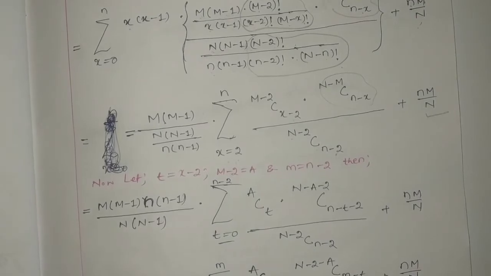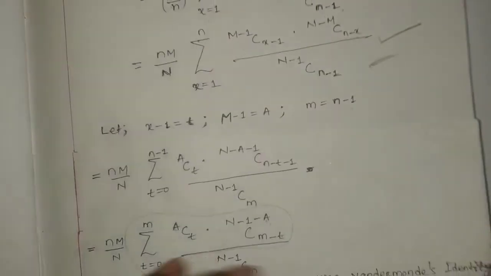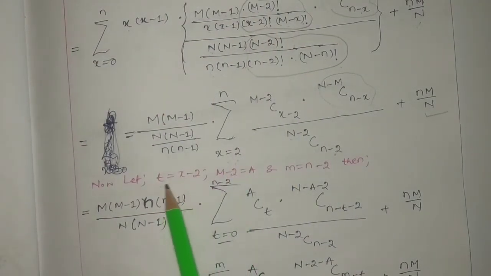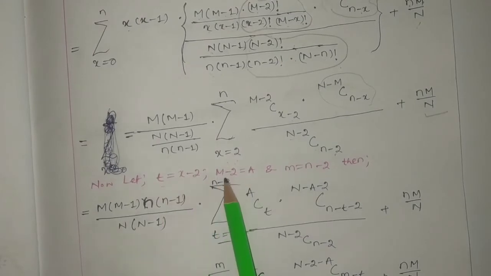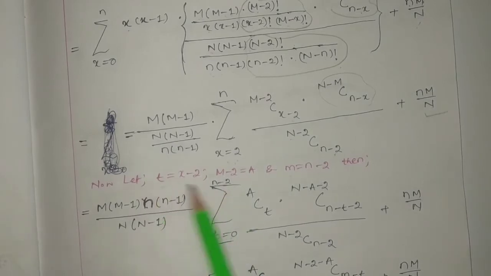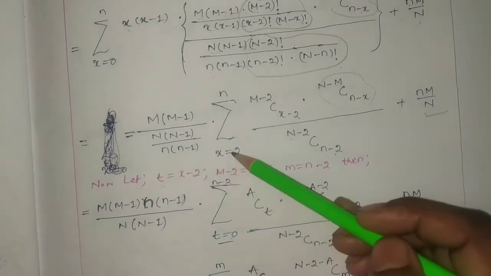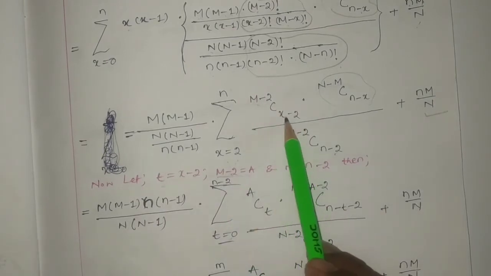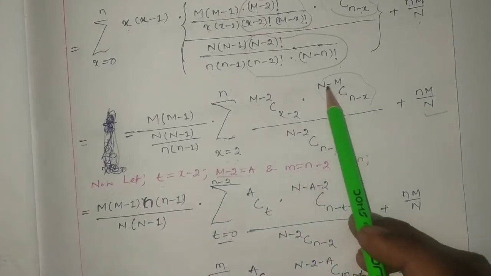Now I am going to change the notations. Carefully you have to watch. Similar to how we did it before, same manner I am going to do this one. Consider t equal to x minus 2, M minus 2 considered as a, and small n considered as n minus 2. So if x equal to 2, then t will be equal to 0. If x equal to n, then t will be n minus 2. So the summation changes from x equal to 2 to n, to t equal to 0 to n minus 2. Here M minus 2 is nothing but a, and C t, since t is x minus 2.